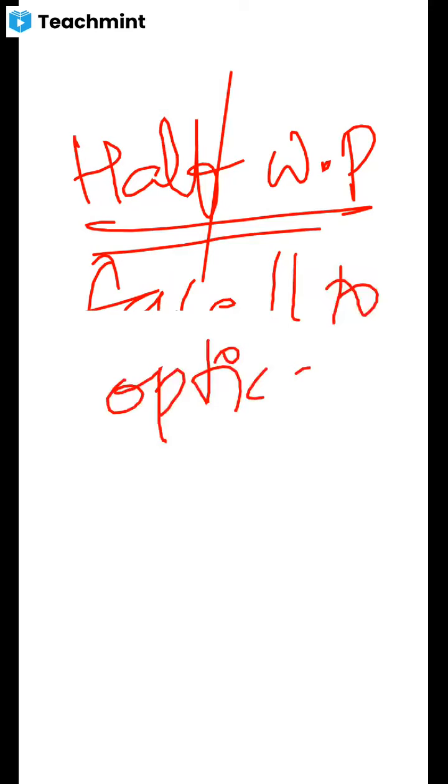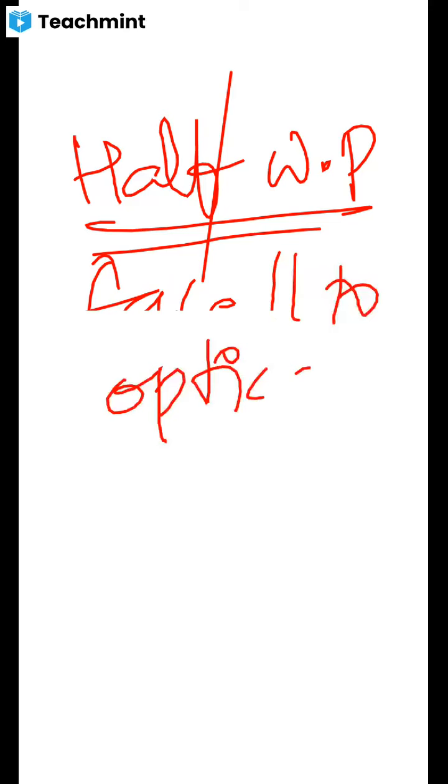Now the phase difference is equal to pi. The path difference is equal to lambda by 2. Phase difference is nothing but pi, and path difference is nothing but lambda by 2. That is what we call a half wave plate.